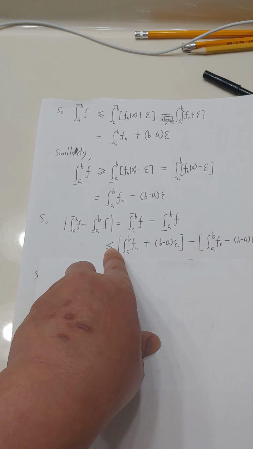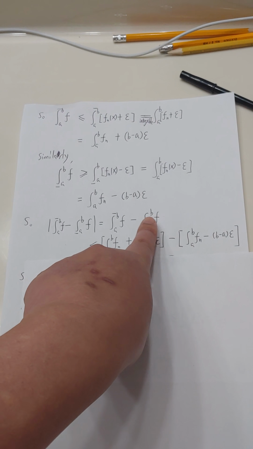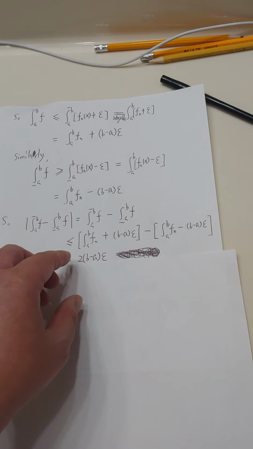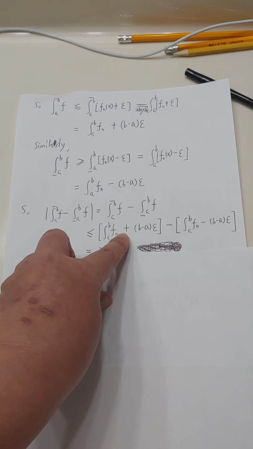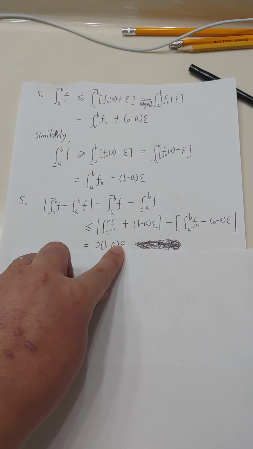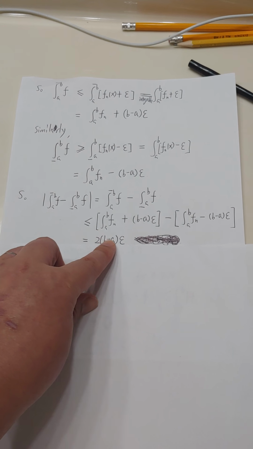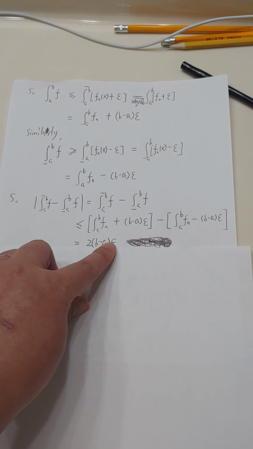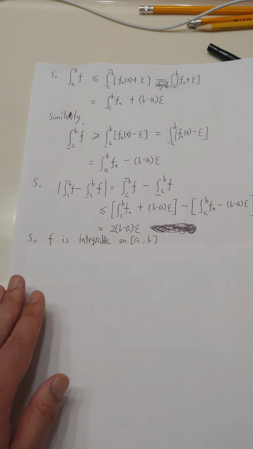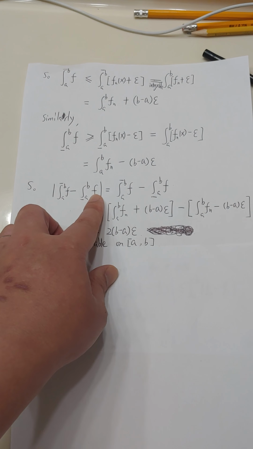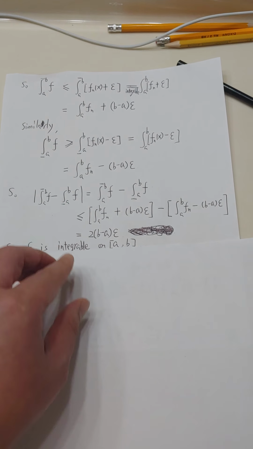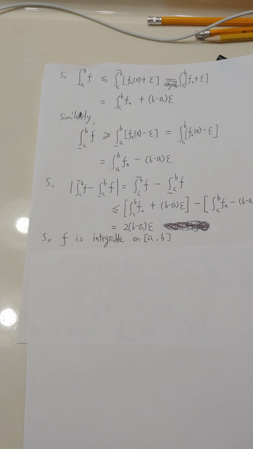So you will have this one, and then we simplify. This and this cancel out, and this one minus the negative one would be 2 times (b minus a) times epsilon. This is a constant times epsilon, and since epsilon is arbitrary, we can say the upper integral is equal to the lower integral, so this function f is integrable.